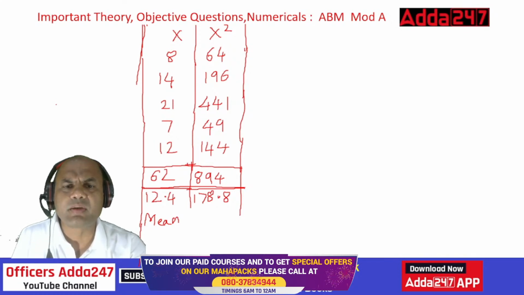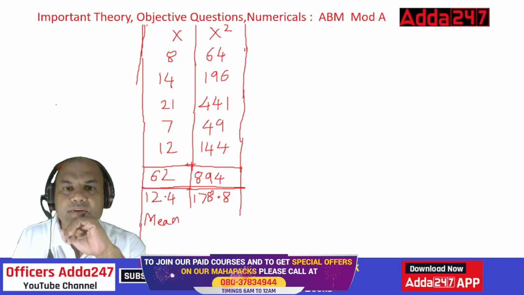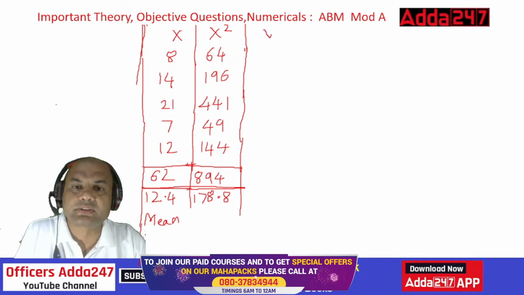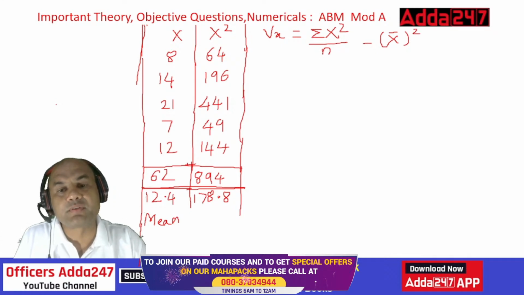Okay. Now, why did we find this out? And what is the purpose of this? So see here, what were we told to find out? Variance. So variance of x. Variance of x is equal to, now look at the formula, summation x square upon n minus x bar square. This is the formula for variance.